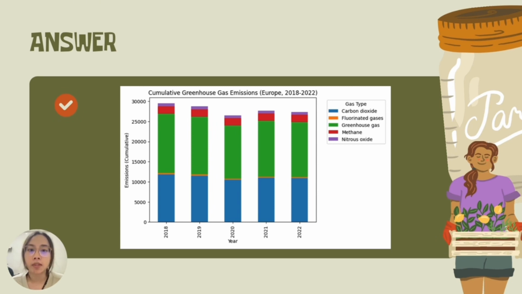The x-axis represents year, while the y-axis represents emission in terms of cumulative. There are also 5 gases involved, which are carbon dioxide, fluorinated gases, greenhouse gas, methane, and nitrous oxide, which are labeled in different colors in the chart. So here is the explanation for the visualization result.